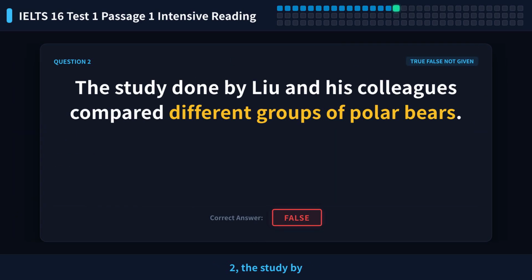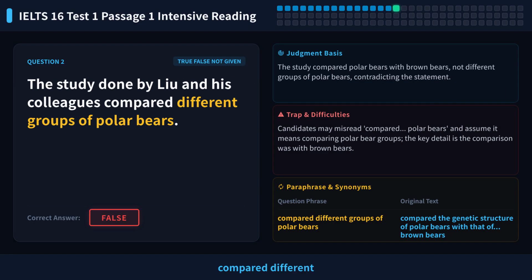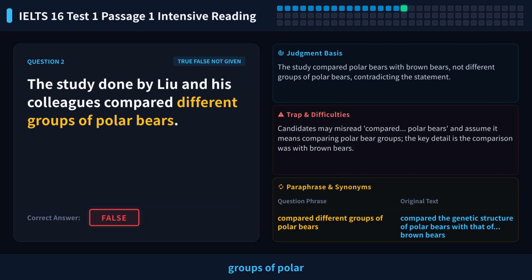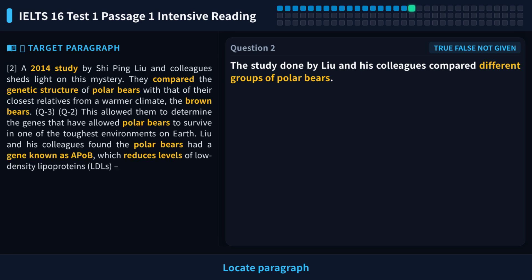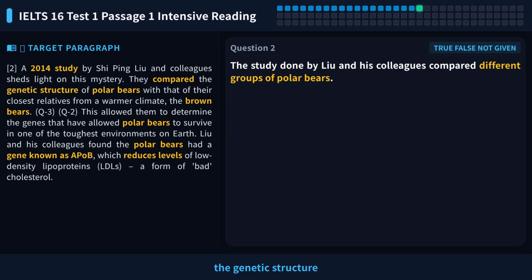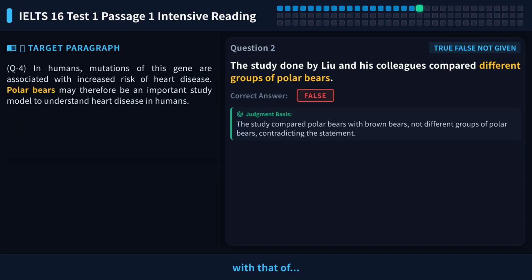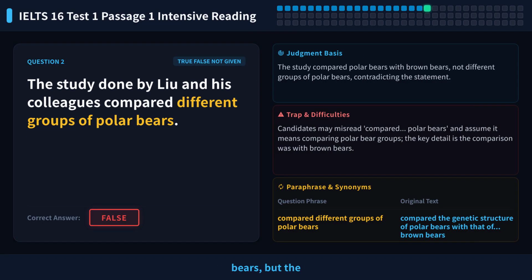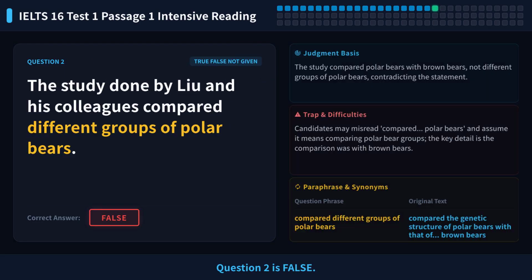Let's look at question 2. The study by Liu and his colleagues compared different groups of polar bears. The key clue is compared different groups of polar bears. Locate paragraph 2. The scanning landmark in the text is brown bears. The original text says compared the genetic structure of polar bears with that of brown bears. The question says comparing different groups of polar bears, but the text compares polar bears with brown bears. This is a subject switch, and they contradict each other. So the answer to question 2 is false.